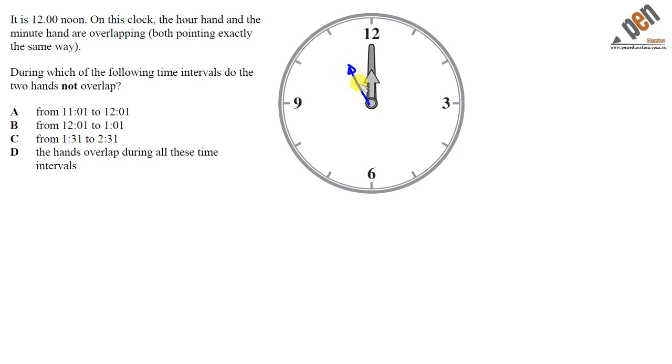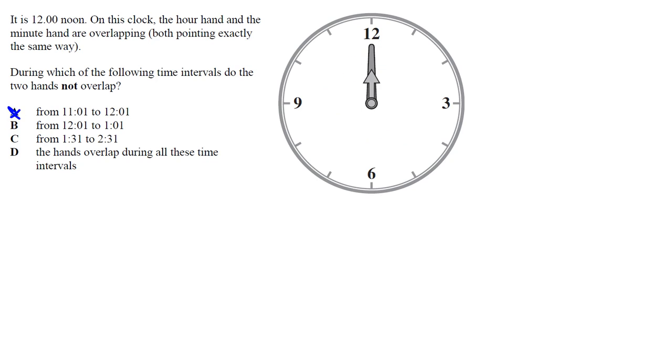At 11, the hour hand would be pointing at 11 and the minute hand at 12. So, as the minute hand goes around, it will overlap the hour hand as it points towards the 12, just before 12:01. Therefore, A is incorrect.